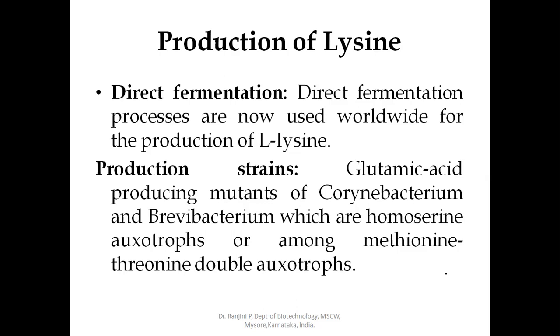The development of high yielding strains by mutation to auxotrophy and to lysine antimetabolite resistance has been carried out with B. lactofermentum. So direct fermentation is used for the production of L-lysine.